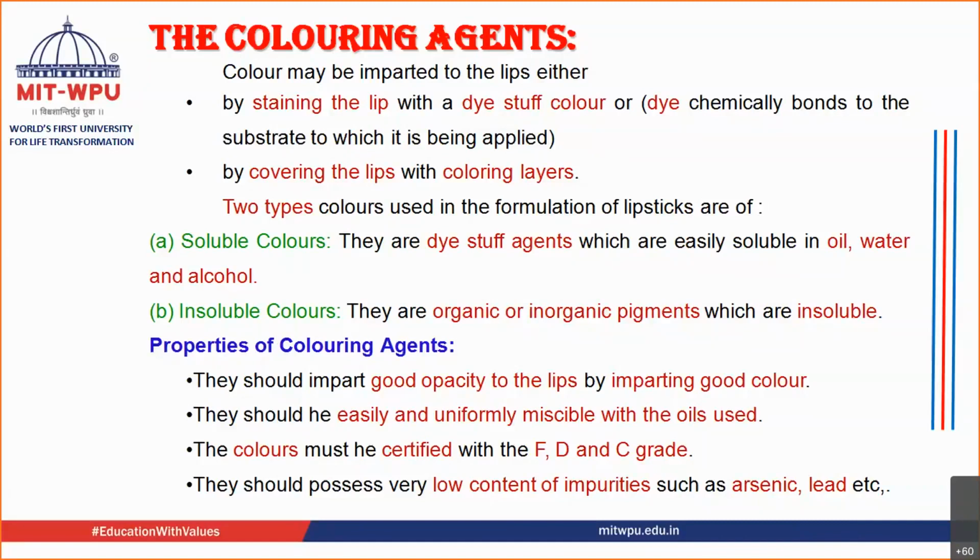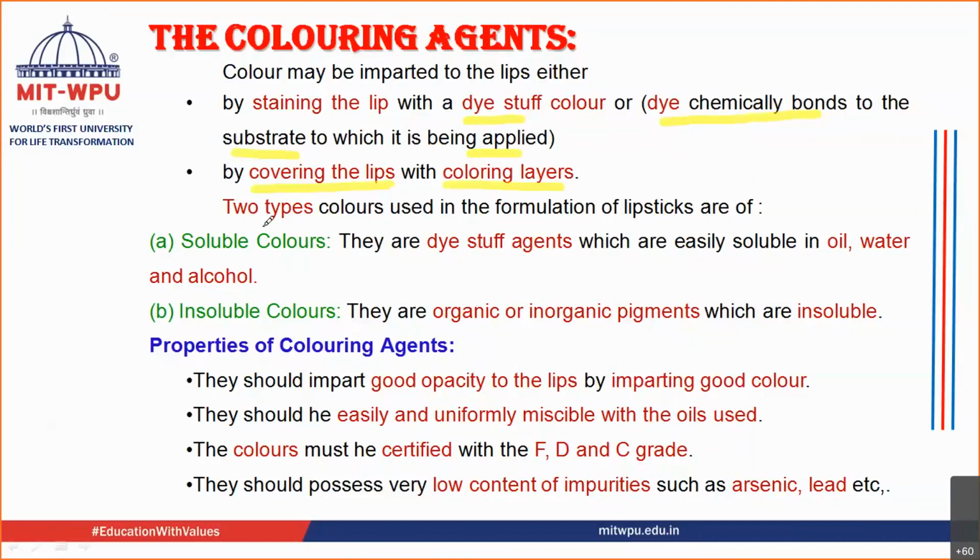It stains the lips with the help of the dye stuff or the color that is being added. Now when you talk about the dye, they usually form a chemical bond to the substrate. The meaning of dye stuff is that it forms a chemical bond to the substrate on which it is being applied. Now what does it do? It covers the lips with the coloring layers, these colors.